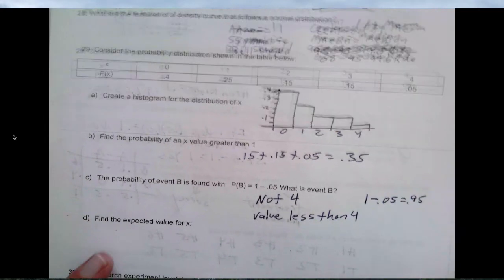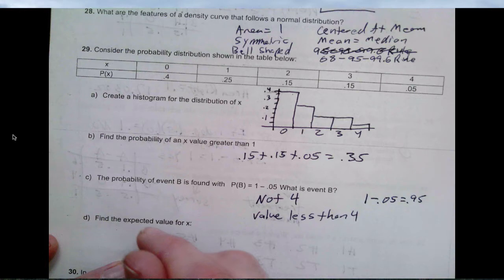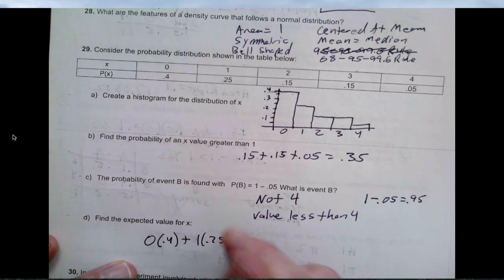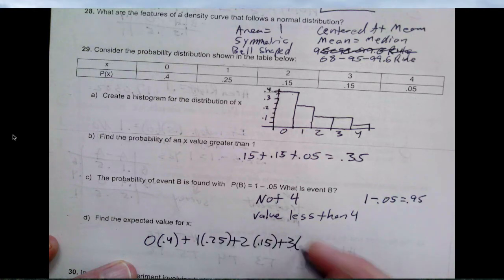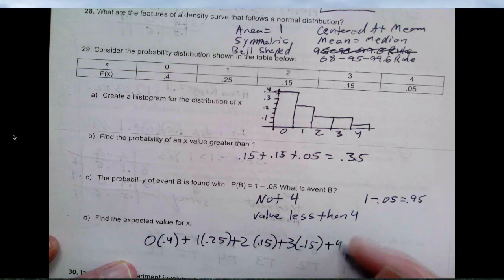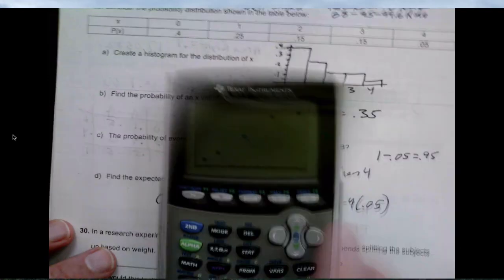All right, find the expected value for x. That is going to be 0 multiplied by 0.4 plus 1 multiplied by 0.25 plus 2 multiplied by 0.15 plus 3 multiplied by 0.15 plus 4 multiplied by 0.05. So there's the mathematics behind it. And what I would do,